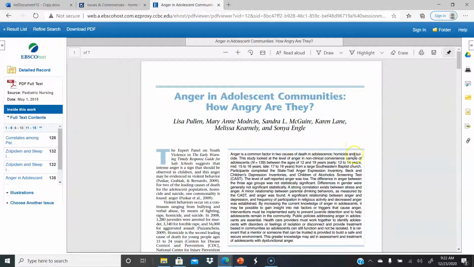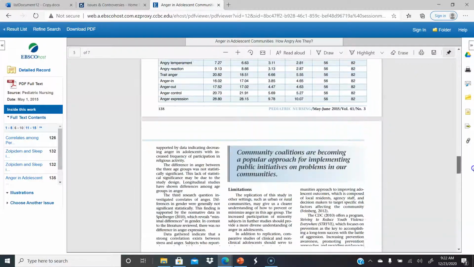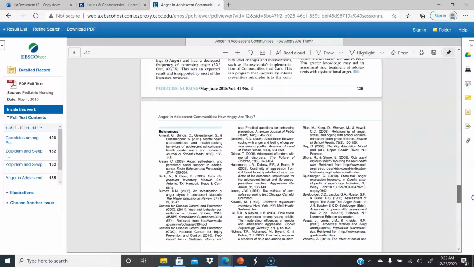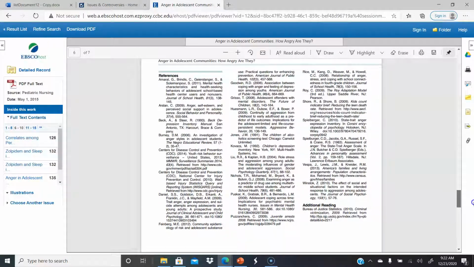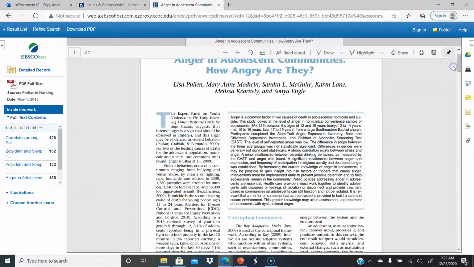Okay, and this is about anger. So this may not be something I would use, but for argument's sake right now, I would read through it and make sure it's a study. This has references, and you would read through and see if it's something you would use. If not, you would back out.